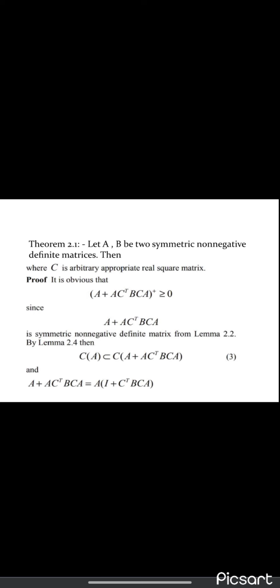Then C(A) is a subset of C(A + AC'BCA). Let it be equation 3. And A + AC'BCA = A(I + C'BCA), taking A common.